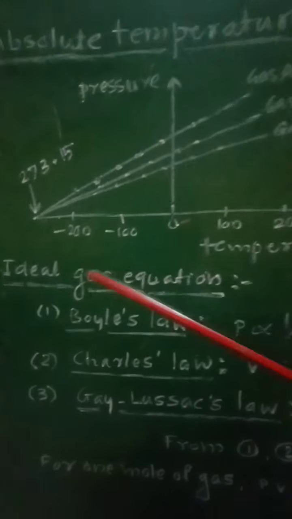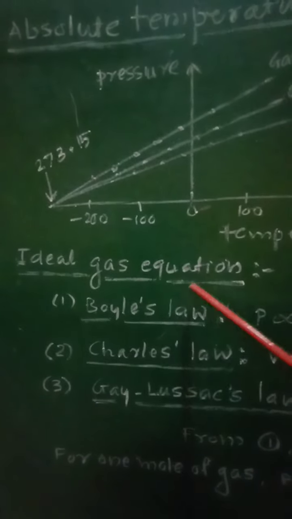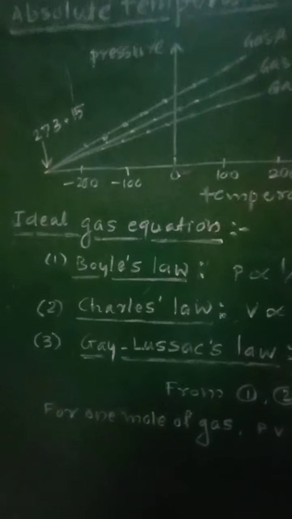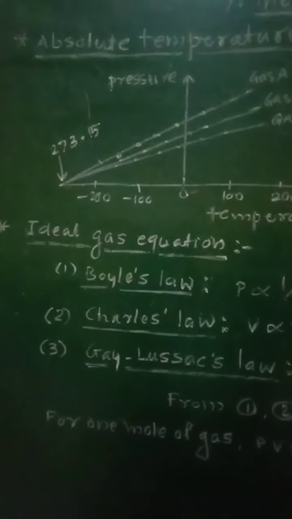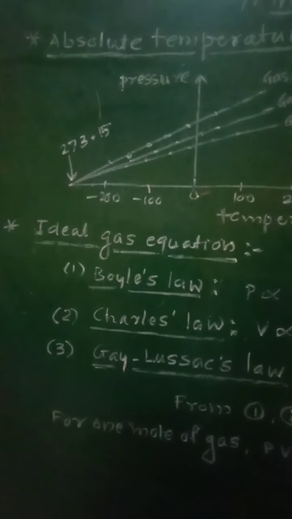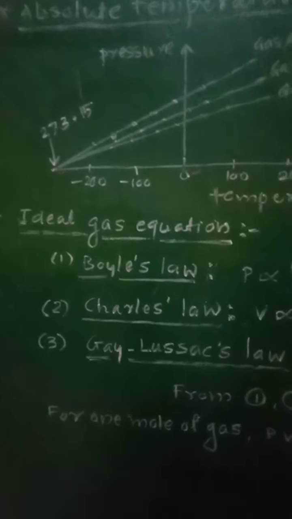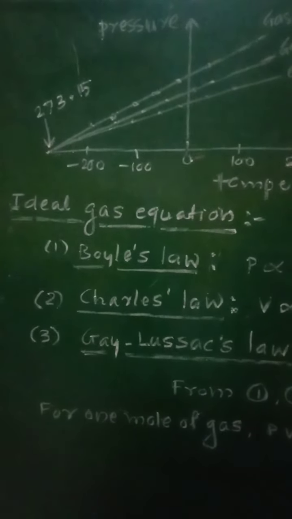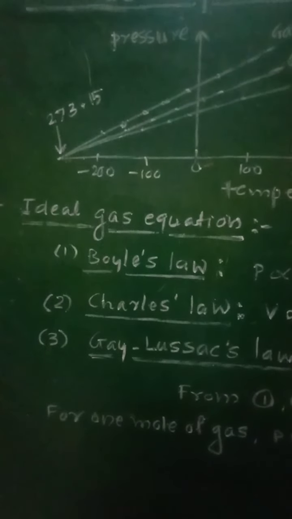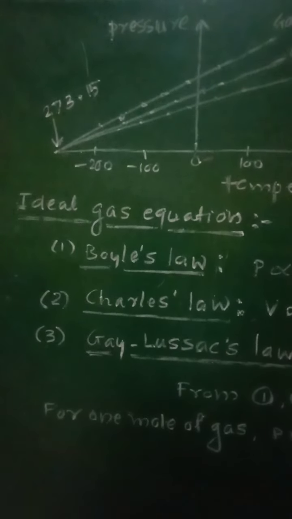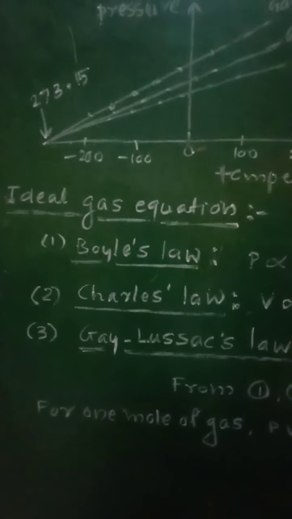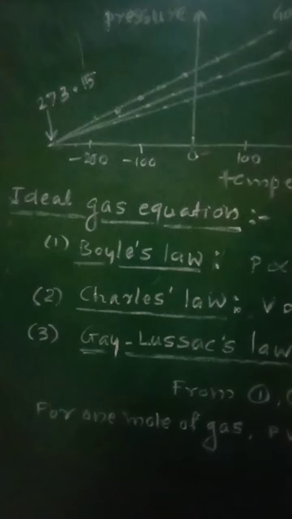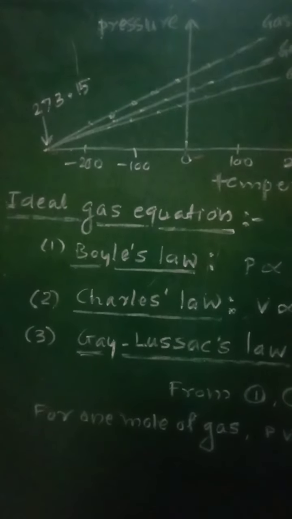And now let us see the ideal gas equation. The relation between three parameters of gases, that is pressure, volume and temperature, is called the ideal gas equation. That is, the equation which gives the relation between the three parameters of gases such as pressure, volume and temperature is called the ideal gas equation.